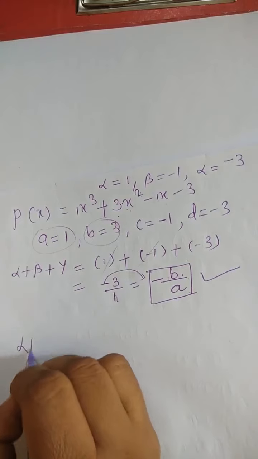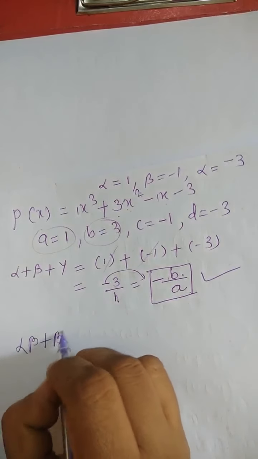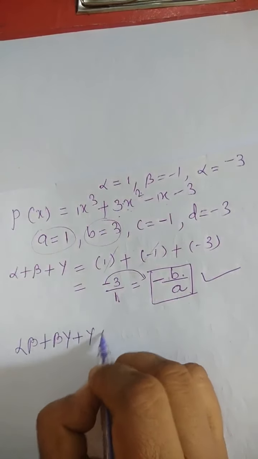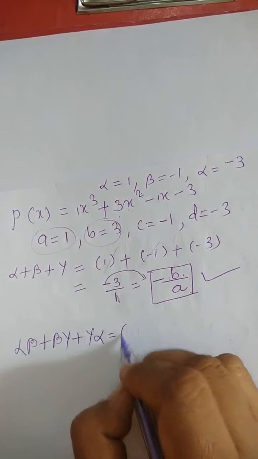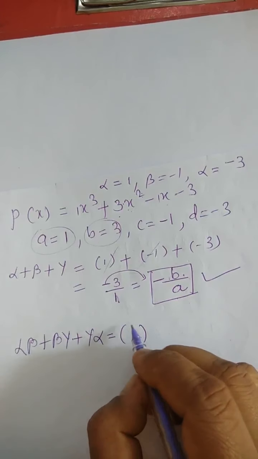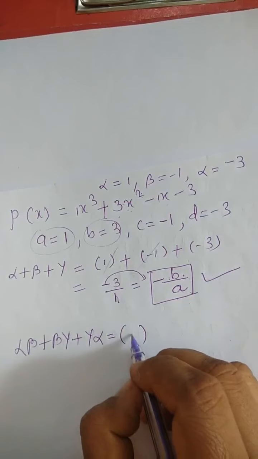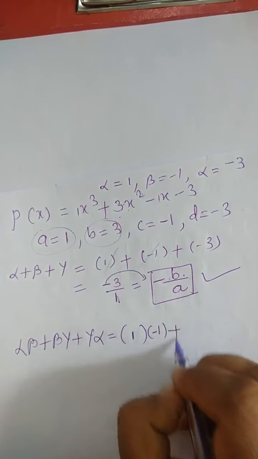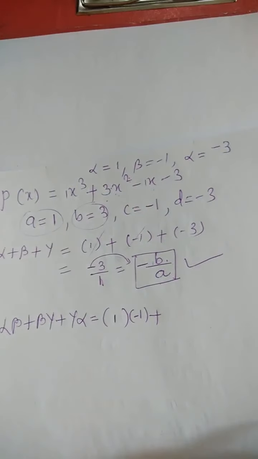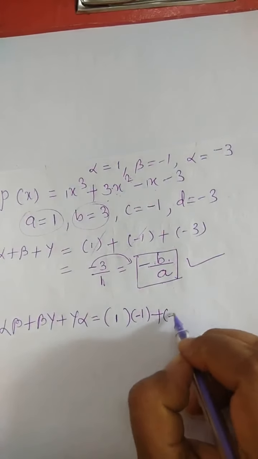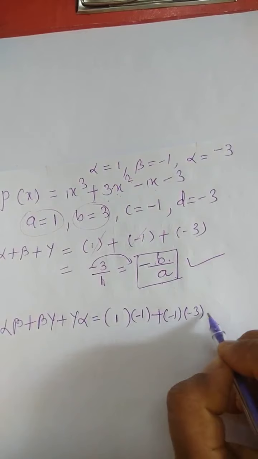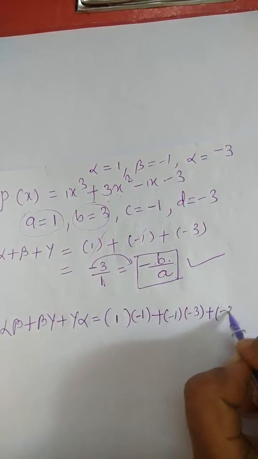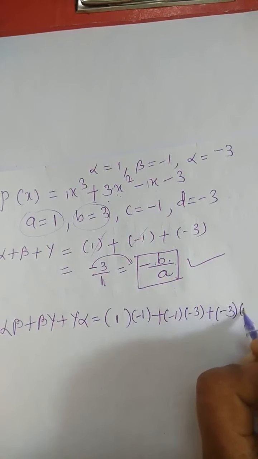Now second is alpha beta plus beta gamma plus gamma alpha is equals to alpha beta, alpha is 1, beta is -1, plus beta gamma, beta is -1, gamma is -3, plus gamma alpha, -3 and 1.